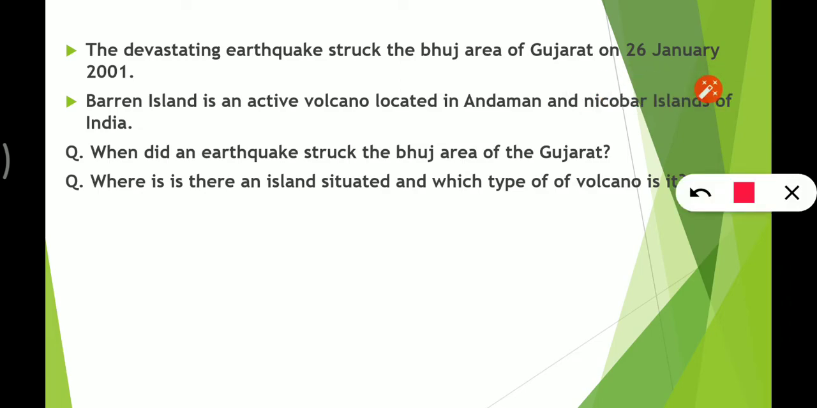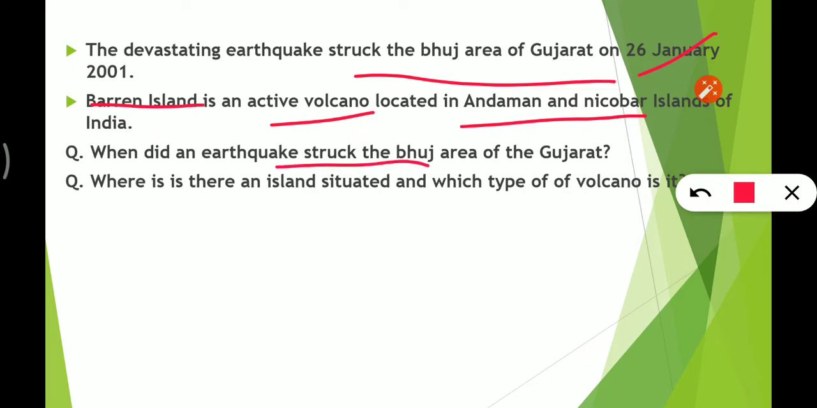A devastating earthquake struck the Bhuj area of Gujarat on 26 January 2001. And there is only one active volcano in India, and that is Barren Island. It is located in Andaman and Nicobar Islands. Now the question, when did an earthquake strike the Bhuj area of Gujarat? 26th January 2001.